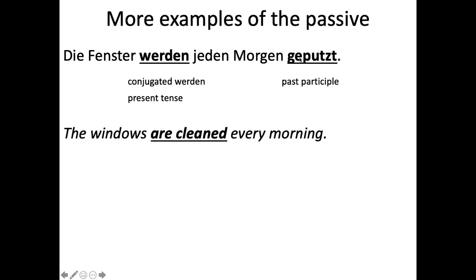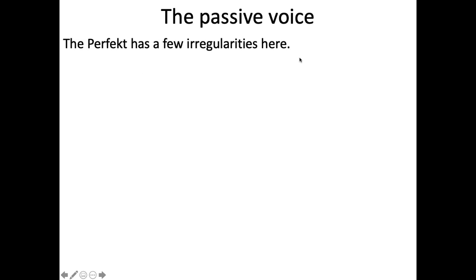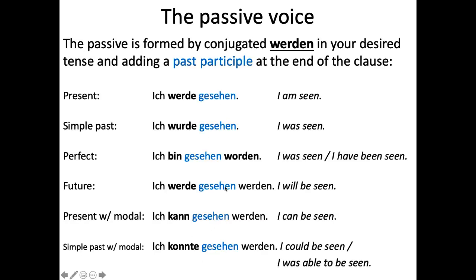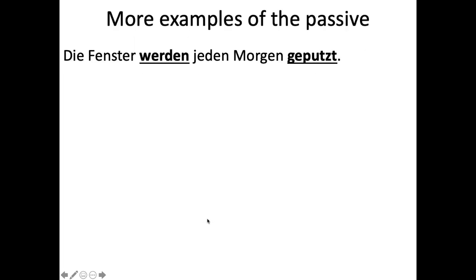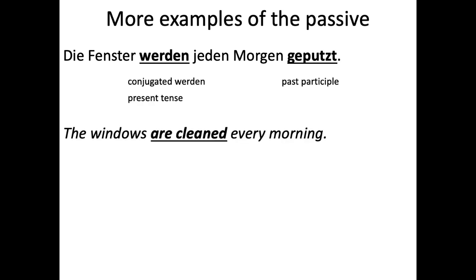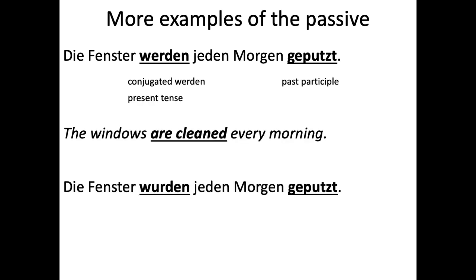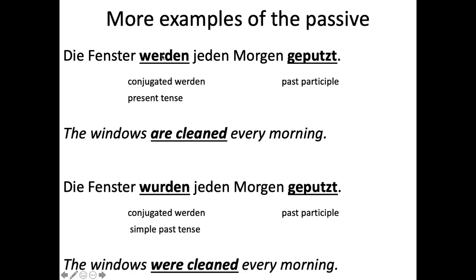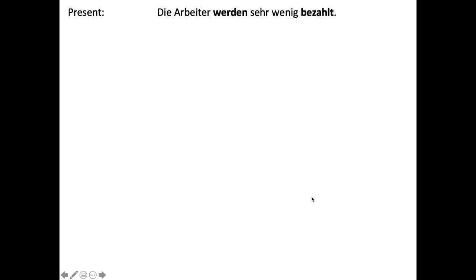That's just to note, because all of the ones before were very simple. We didn't have a bunch of other elements to show us what the word order actually is. So the word order actually is that the past participle goes to the end of the clause, right? Or we could have die Fenster wurden jeden Morgen geputzt, which would be the simple past version. But you can see we just conjugated werden a little differently, and everything else is the same, past participle at the end. So then we have die Arbeiter werden sehr wenig bezahlt, present tense, are paid very little.